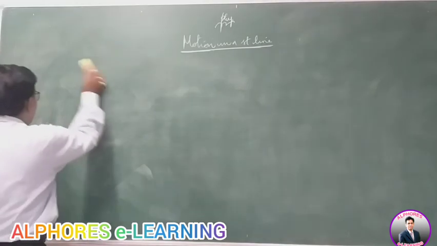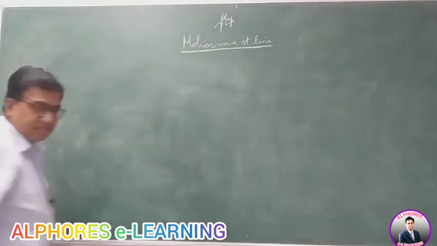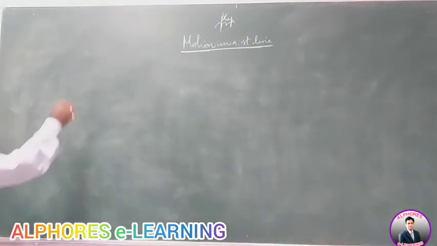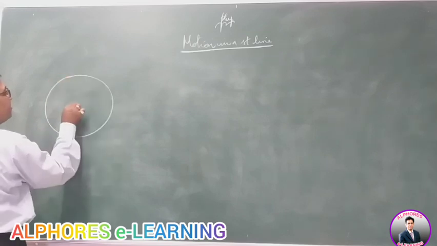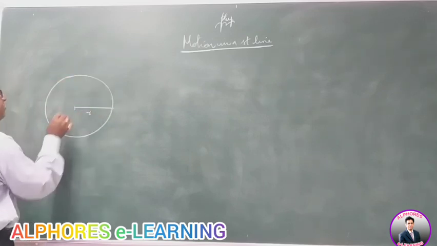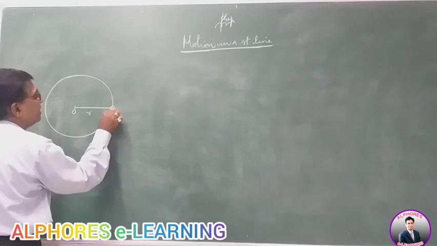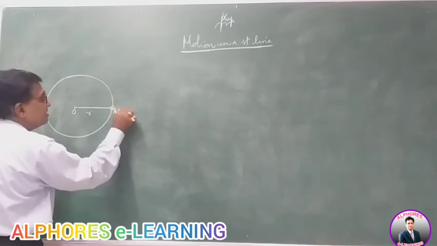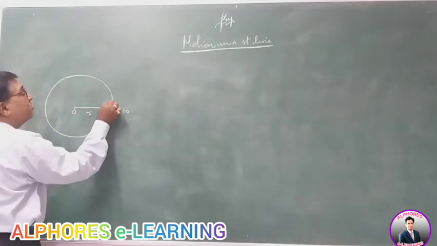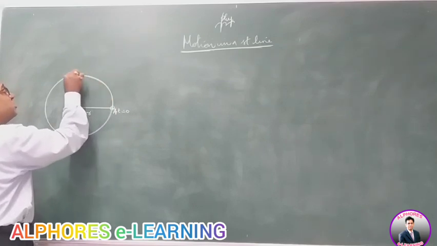Well, if the same body moves in a circular path, if the body is moving in a circle like this, a circle of radius r, let us say, right? The body starts from point A, this is the initial point when time is 0, and the body moves along the path like this and reaches a point B.